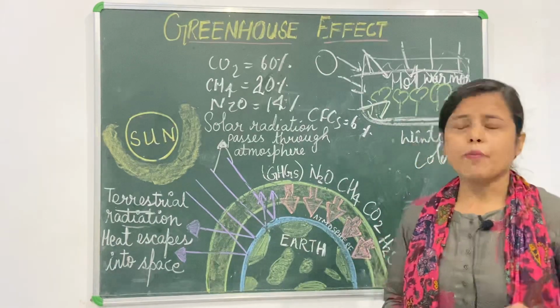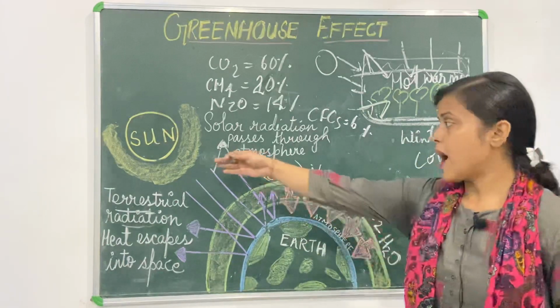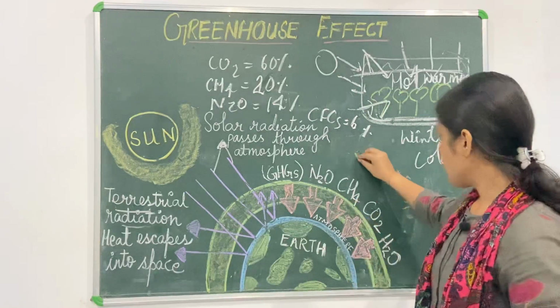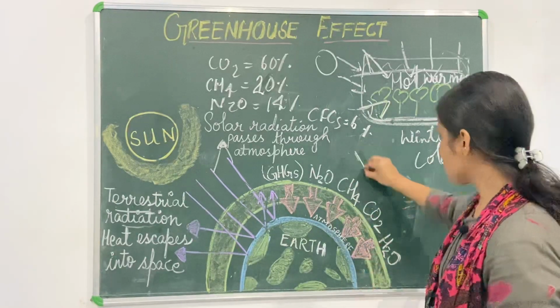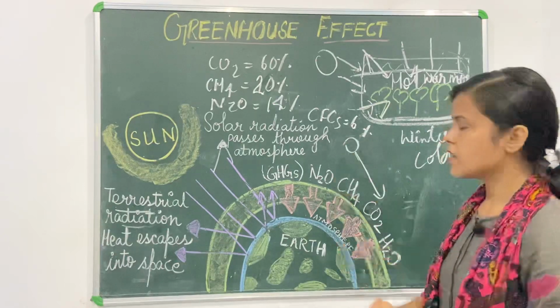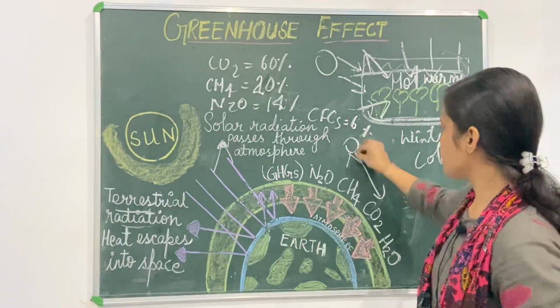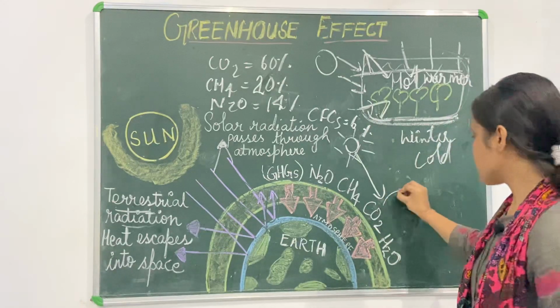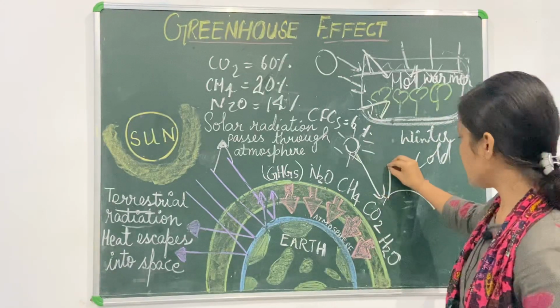Now how does it trap this energy which comes from the earth? Suppose this is the ray which comes from the sun. When it comes from the sun, this is the earth's surface, it strikes over here, and again tries to go back.